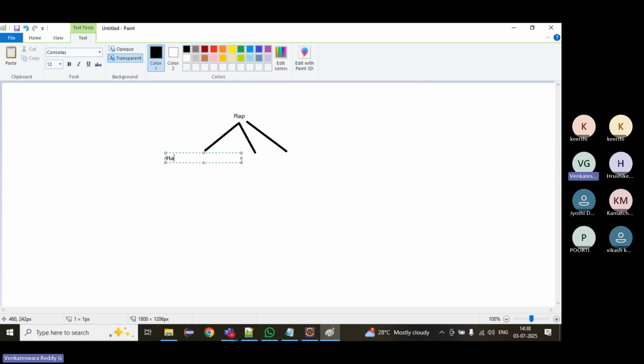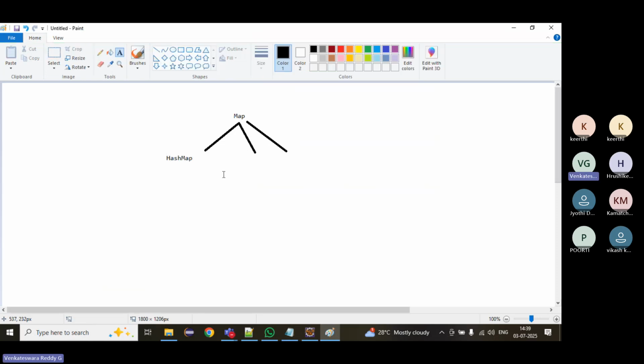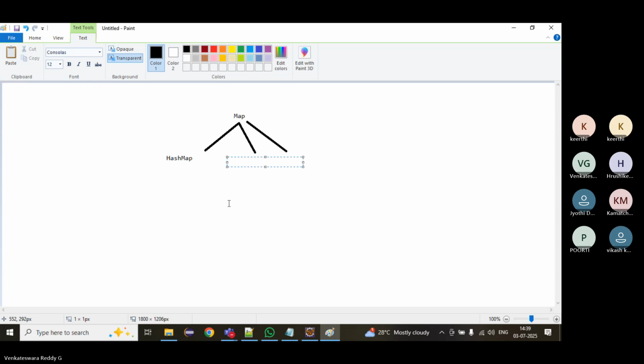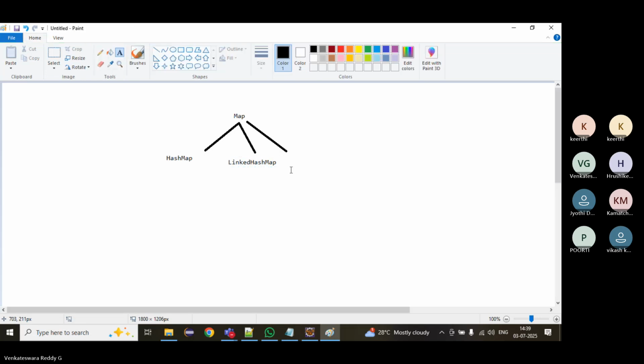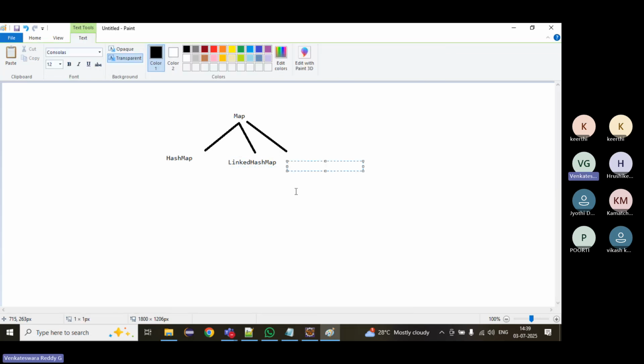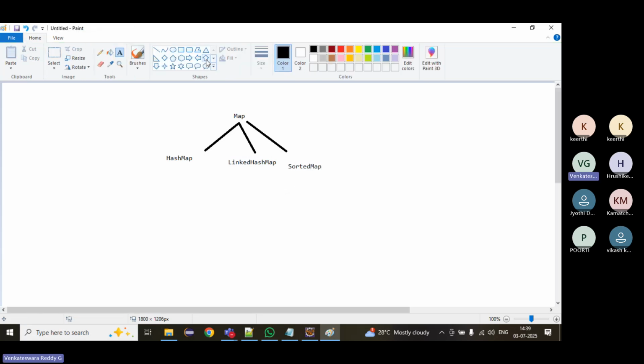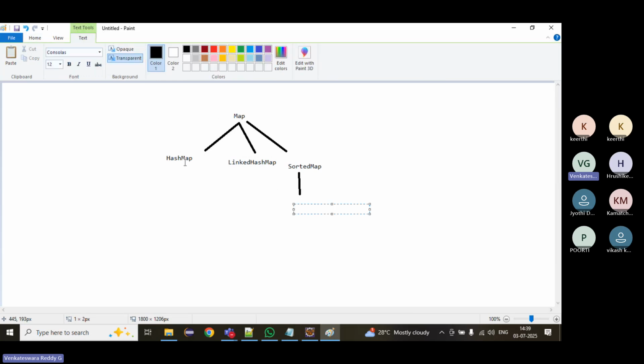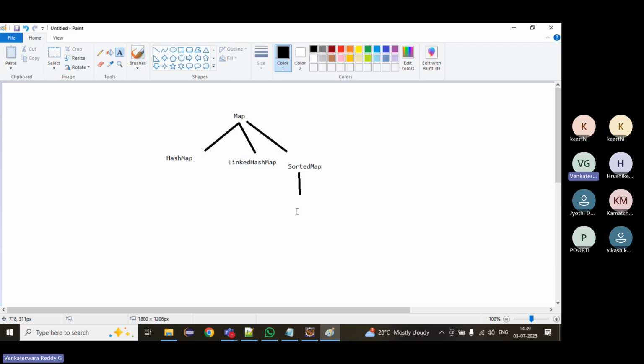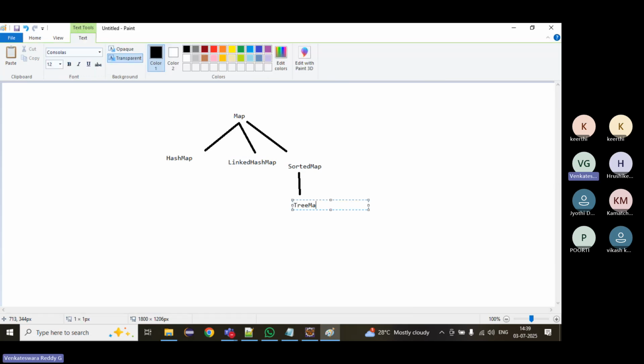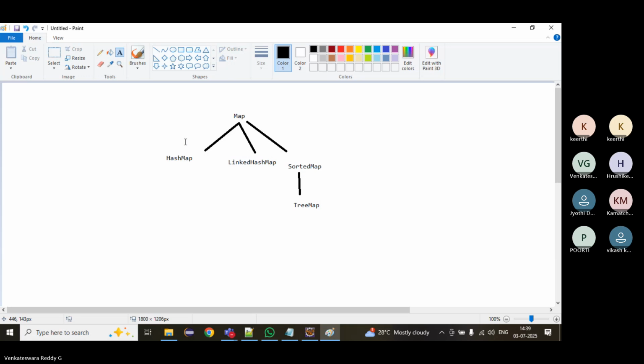We have HashMap, LinkedHashMap, and then one more interface called SortedMap, and then we get TreeMap. In Set also the same structure works: HashSet, LinkedHashSet, TreeSet. Similarly here, TreeMap.